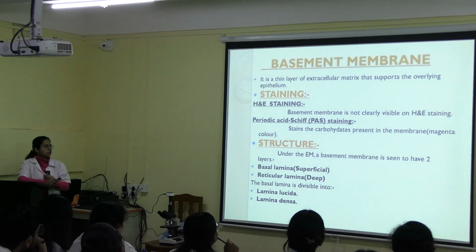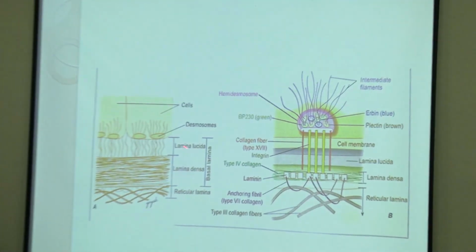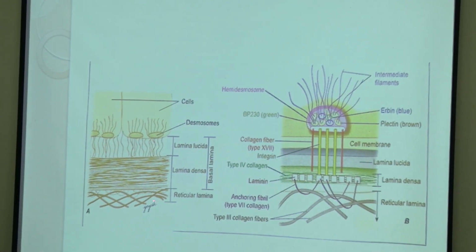Now under the electron microscope, there are two layers of basement membrane. This one is the basal lamina, and this one is the reticular lamina. So two parts of the basement membrane. Basal lamina is further divided into superficial lamina lucida and deep lamina densa. Clear? Two layers of basement membrane: basal lamina and reticular lamina. Basal lamina is further divided into lamina lucida and lamina densa.